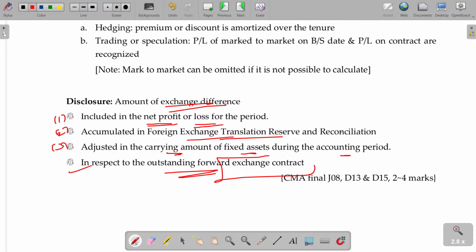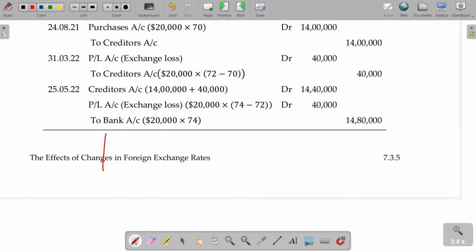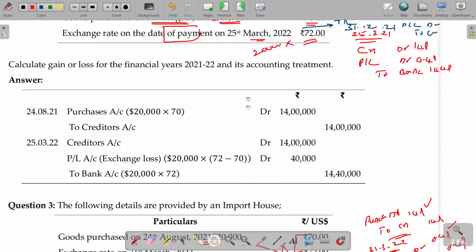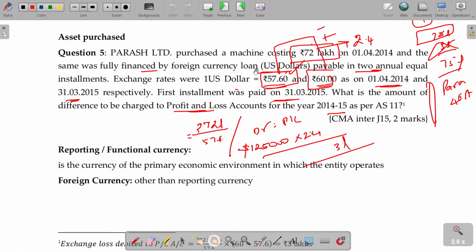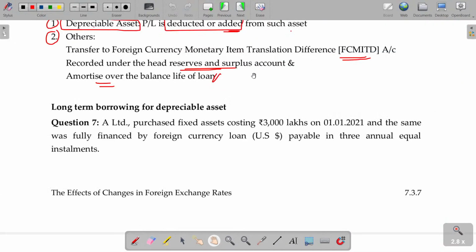Outstanding exchange contract, forward contract. Any outstanding? In case of hedging, the remaining amount is chargeable in the next period. In case of mark to market, it will be adjusted then and there. Okay, this is the logic. Hope we have completed these illustrations. Over.